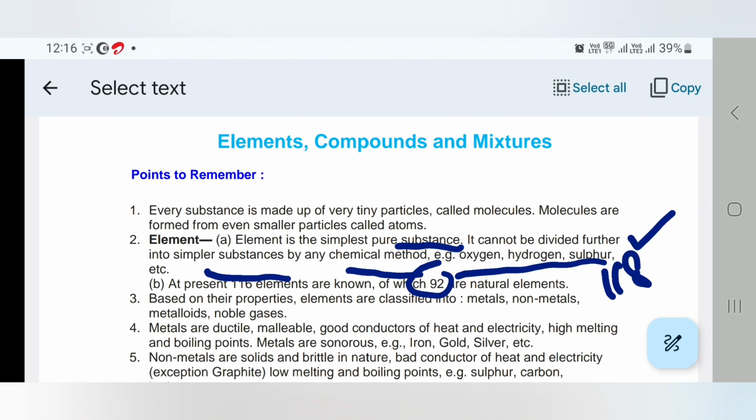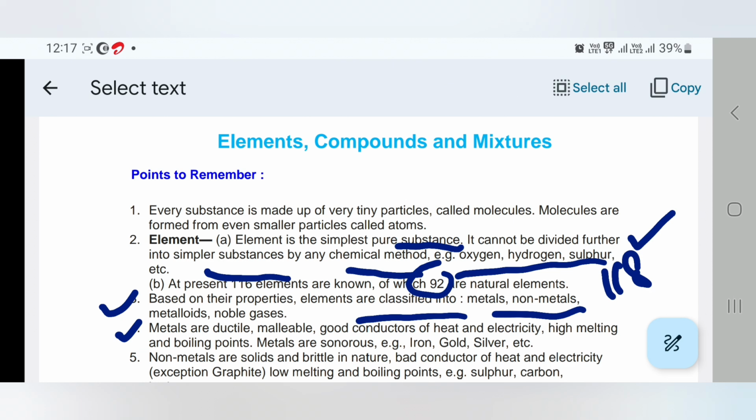Based on their properties, elements are classified into metals, non-metals, metalloids and noble gases. We have the maximum number of metals, some non-metals, a few metalloids and a few noble gases. These are the properties of metals. Metals are ductile. Ductile means they can be drawn into wires. That is called ductility. Malleable metals can be converted into thin sheets on beating with a hammer.